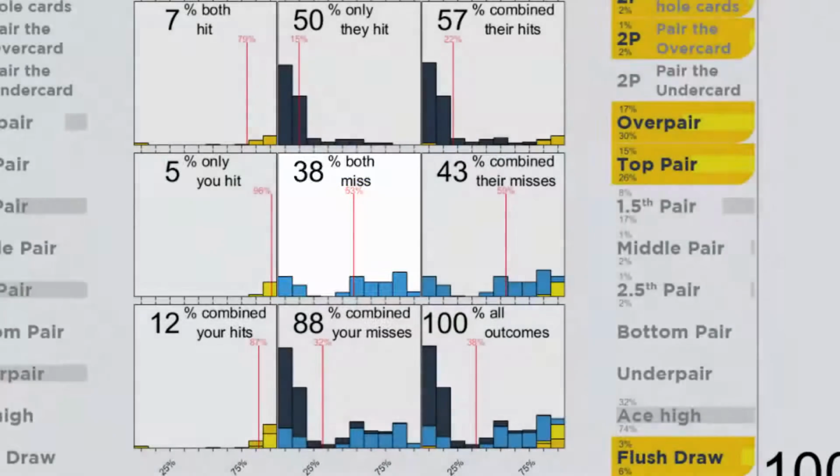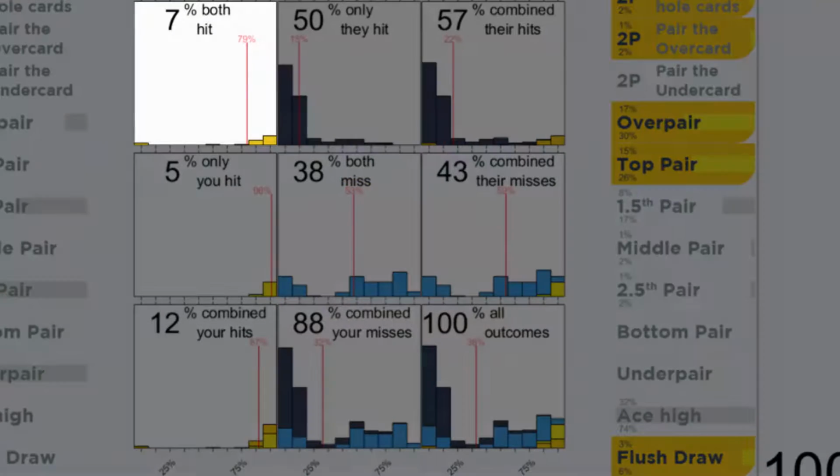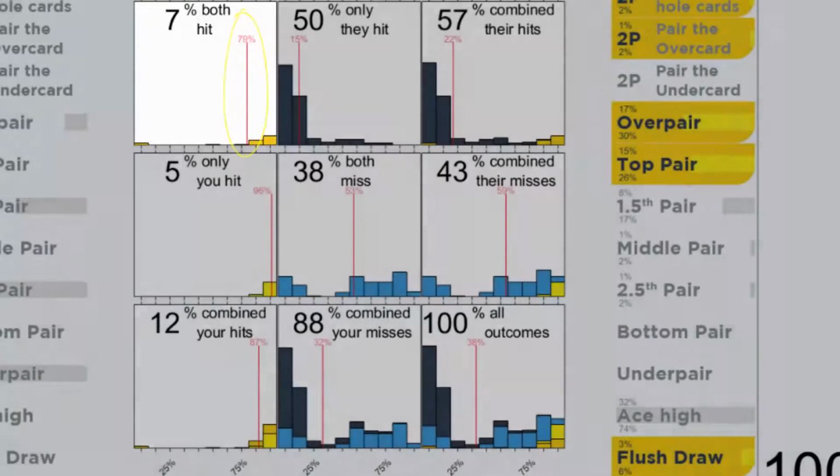The good thing with set mining is that when we both hit, the tallest bars are at 90 to 100% equity. That is the most likely thing to have happen, though you can see there's a little sliver at 0 to 10% equity. That is set over set. It is rare, but it drags our average equity, shown by this red line, down quite a bit.